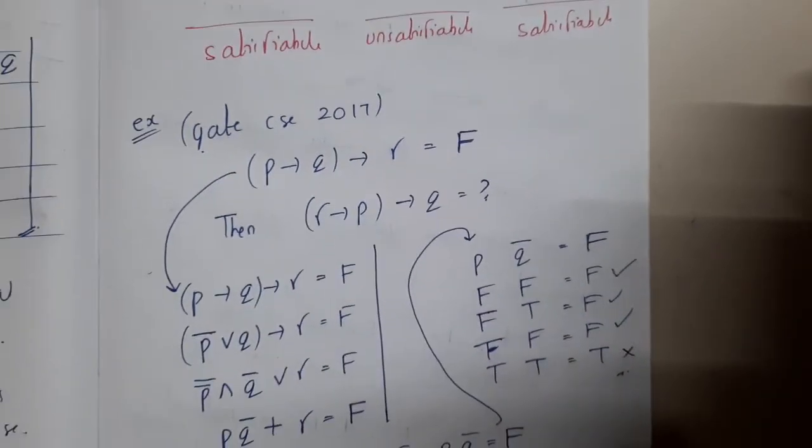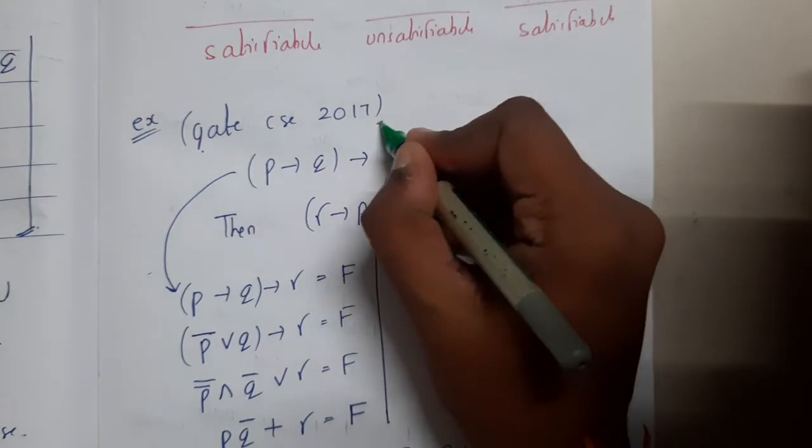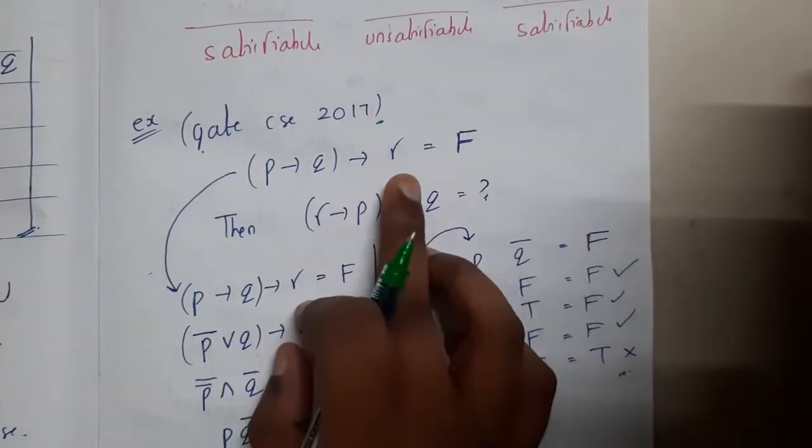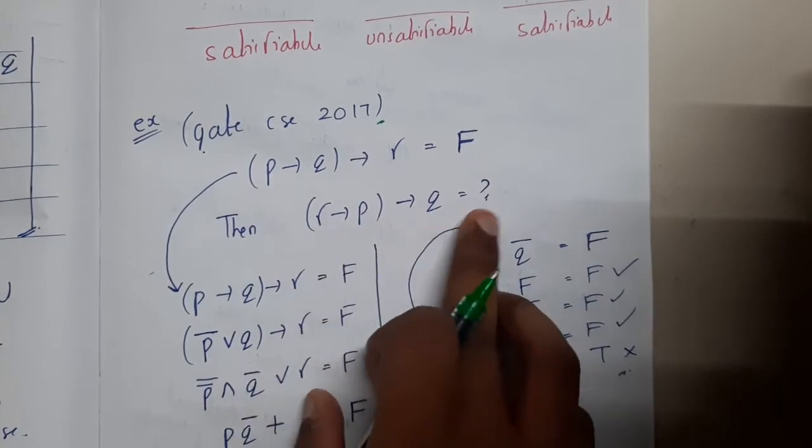So now let us continue with the GATE question, guys. I told you, right? In GATE we can directly solve these types of questions. In the question they gave P implies Q implies R equal to false. Then R implies P implies Q equal to question mark.